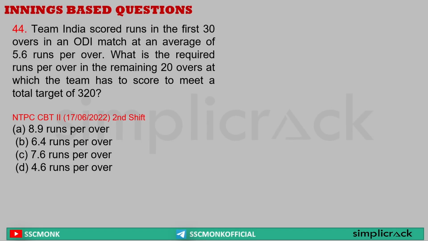Innings based question. Team India scored runs in the first 30 overs in an ODI match at an average of 5.6 runs per over. What is the required runs per over in the remaining 20 overs so that the team will score 320? Sir, 5.6 for 30 overs, I will take out the decimal. 56 into 3 is equal to 168. Done. Target 320. 168 gone. What is remaining? Sir, 152 is required.